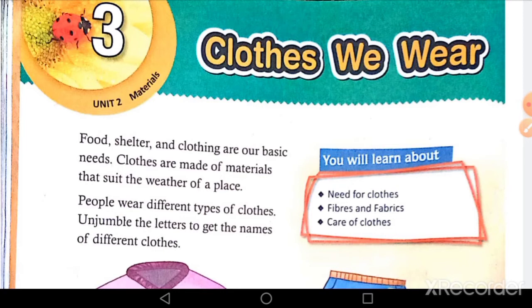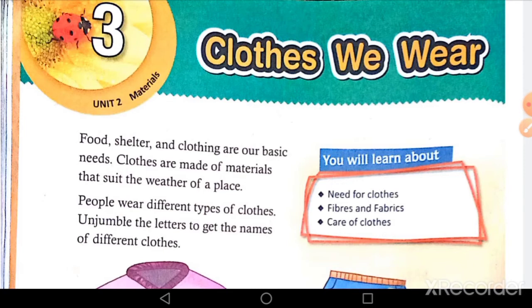Food is our basic need. We cannot live without food because it gives us the energy to work and play. It makes us strong, healthy. It helps us to grow and it protects us from diseases. Then second basic need, shelter. A human being needs shelter to protect themselves from rain, cold, sun, wild animal.